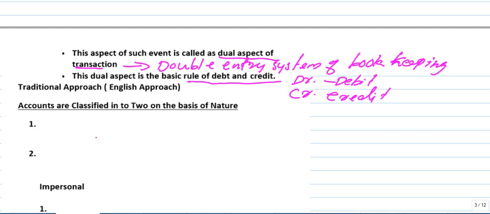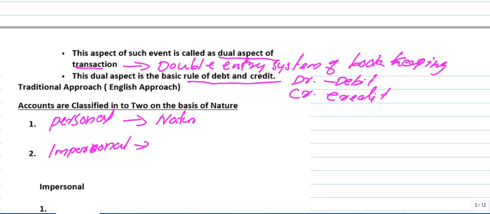As per the traditional approach, we can classify accounts mainly into two types, personal and impersonal. Personal means some persons are behind it; impersonal means no person is there. Personal accounts include the natural person, that means human beings like Ram, Sham. Then the artificial person, which is created by law, having perpetual succession and a common seal. It's not a natural person.